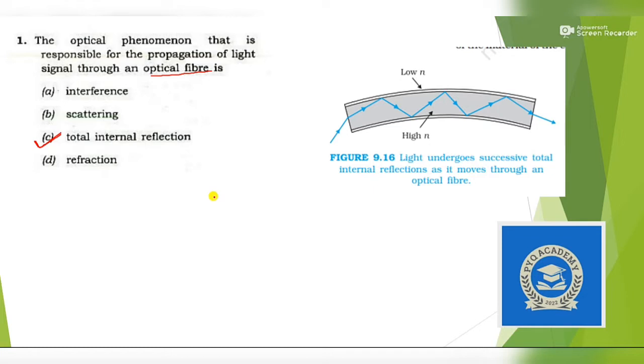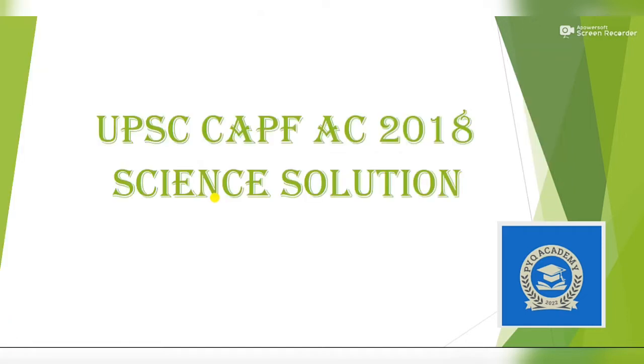Before we continue, let me tell you, in this question paper there are 20 questions of science, and in my view it is one of the toughest. I think near about 15 questions are directly from 11th and 12th.